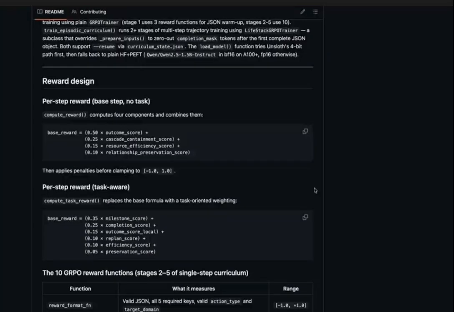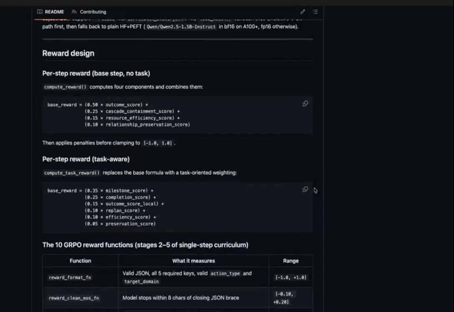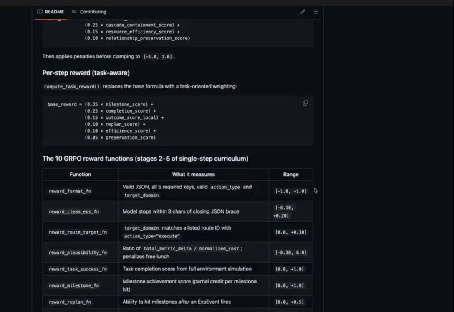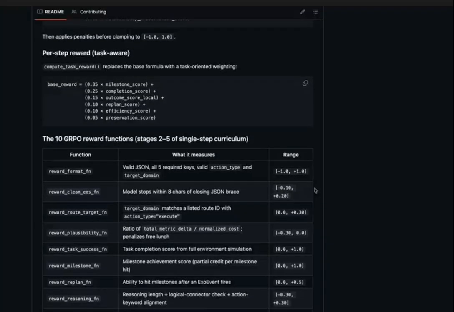The biggest risk in any RL environment is reward hacking. The model finds a loophole in your scoring system and exploits it without solving the actual task. So we found ours first. In the first version, the model learned to rest constantly. Free energy recovery, zero cost. So we added rest_not_justified, a penalty that fires whenever the agent chooses rest with energy already above 30. Exploit closed. Then it started dumping all resources into one domain.